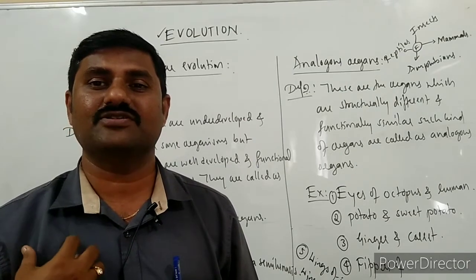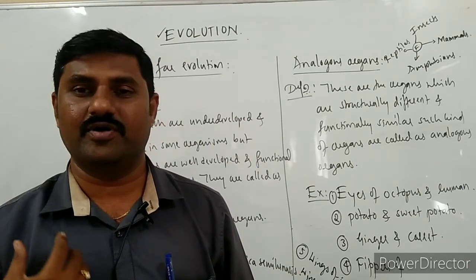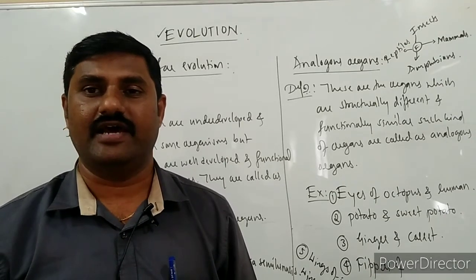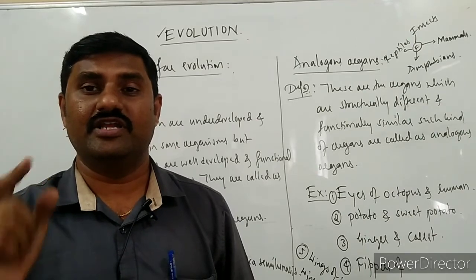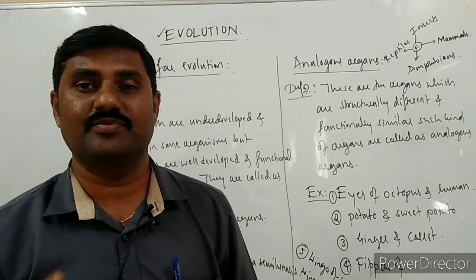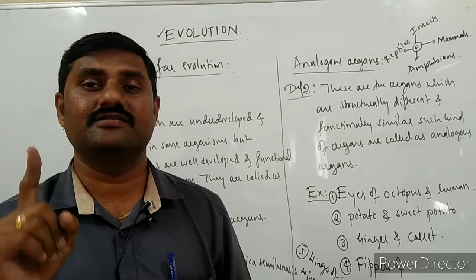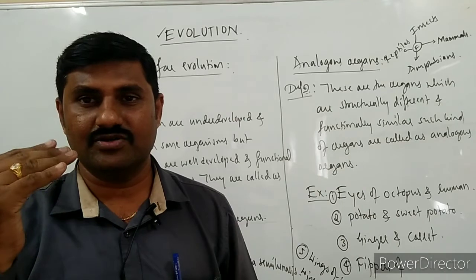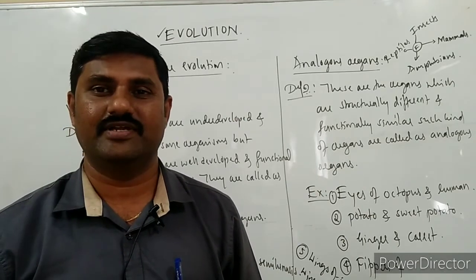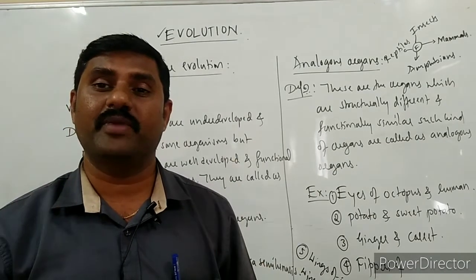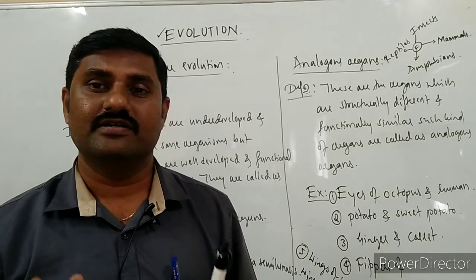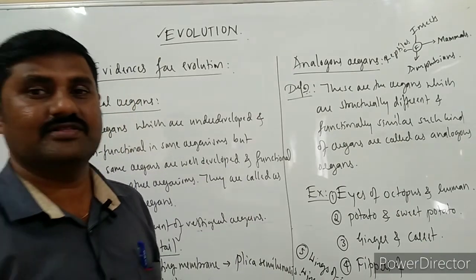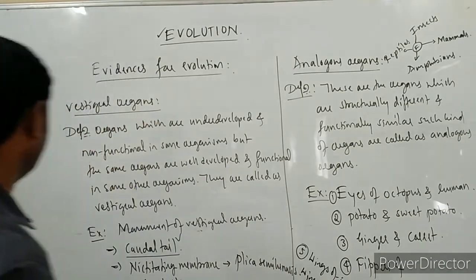Reappearance of hair on the body. Of course, a very limited number of hairs are there on the human body, right? But reappearance of thick hair on the body suggests that it is the characteristic feature of our ancestors. This is also atavism, one best example over here. This becomes a major source for the evolution which has taken place on this earth, right? Write down the definition for atavism also.